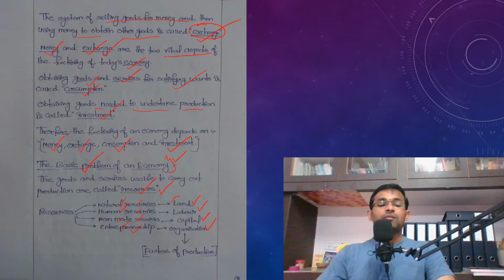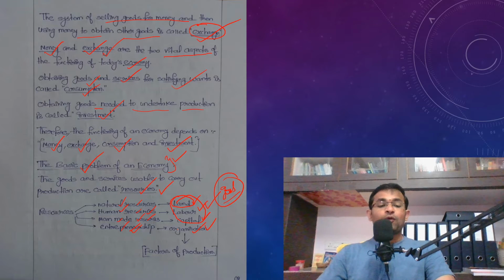So land indicates the natural resources, labor indicates the human resources, and capital indicates the man-made resources, and organization means the entrepreneurship, or the process of organizing the above three factors in order to produce goods and services, which is the main duty of entrepreneurship.